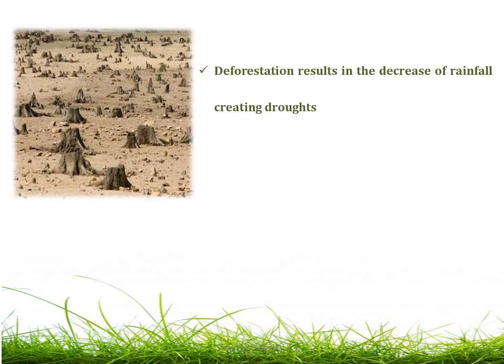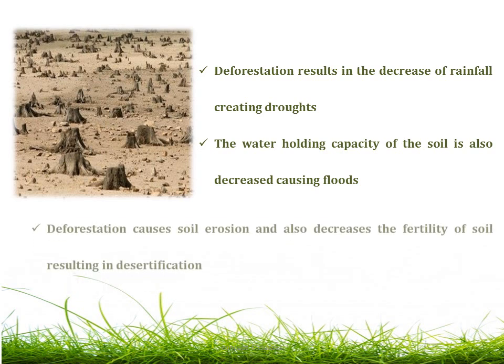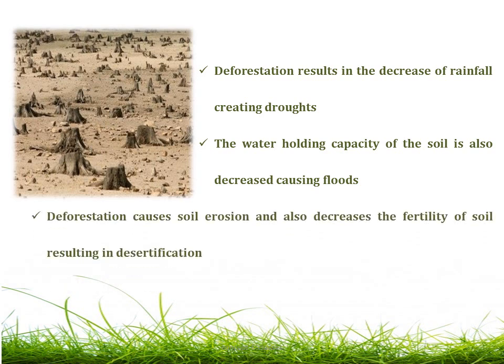Deforestation results in the decrease of rainfall, creating droughts, and the water holding capacity of the soil is also decreased, causing floods. Deforestation causes soil erosion and it also decreases the fertility of soil, which results in desertification. And finally, deforestation disturbs the balance of nature. Hence, it is not justified to cut trees for the increasing human demands.